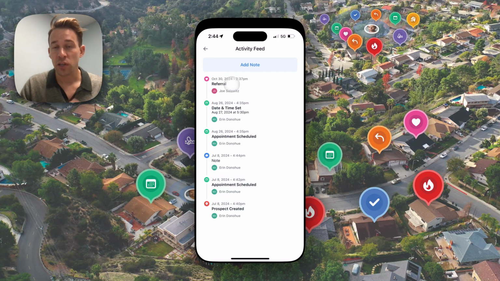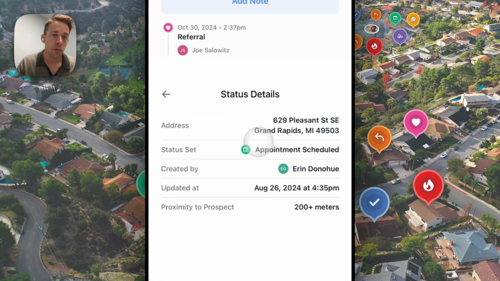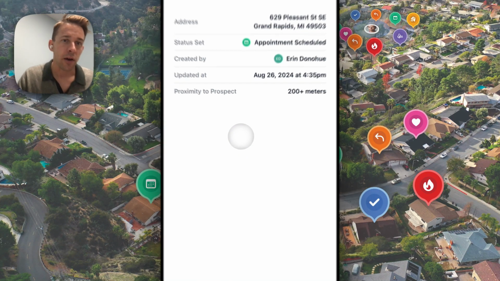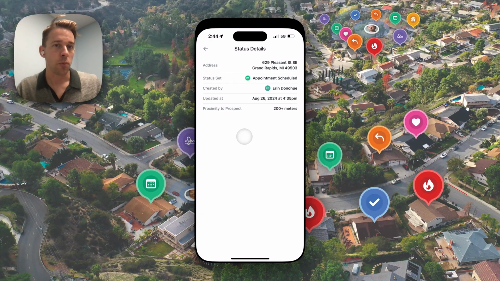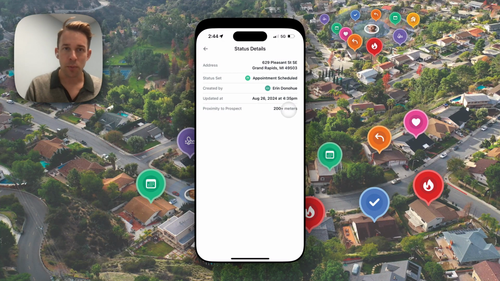And better yet, you can actually interact with every single one of these statuses. So let's go ahead and click into this to see how far Erin was away from this prospect when she scheduled the appointment. Looks like she was actually a good two football fields away from this prospect when she set this appointment. So chances are she wasn't there in person. Maybe she set this appointment over the phone.